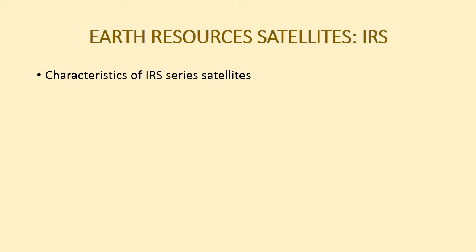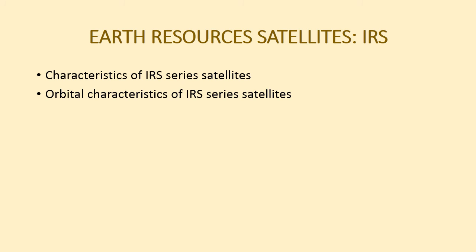IRS 1A satellite, it was launched in 1988 having two sensors, that is LIS1 and LIS2 multispectral, 4 bands each. Resolution, as we have discussed, 72.5 meter for LIS1 and 36.25 meter for LIS2.